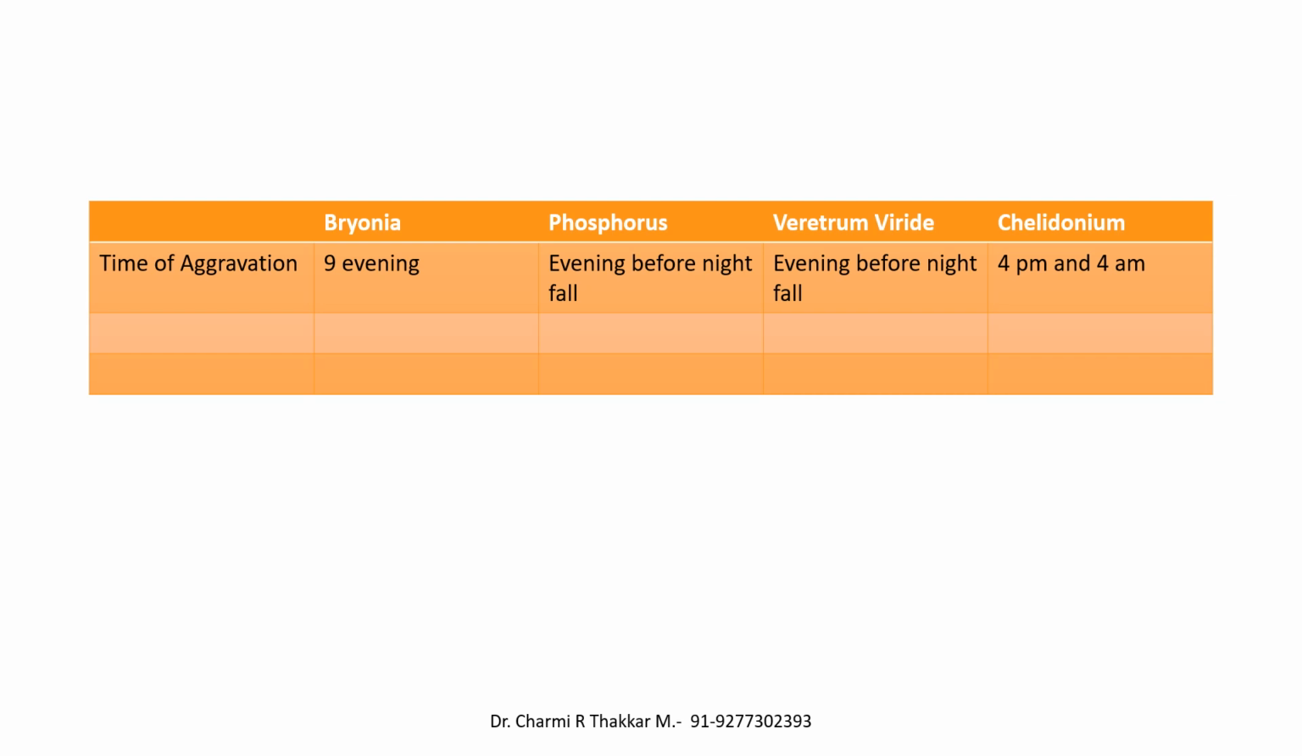As far as phosphorus and veratrum viride are concerned, there is no definite hour of maximum intensity, but both tend to become worse in the evening just before nightfall, where there is a period of increased excitement, increased nervousness and increased apprehension. Well, these are the four major drugs of frankly developed pneumonias.